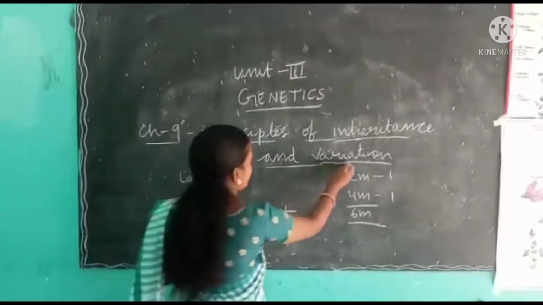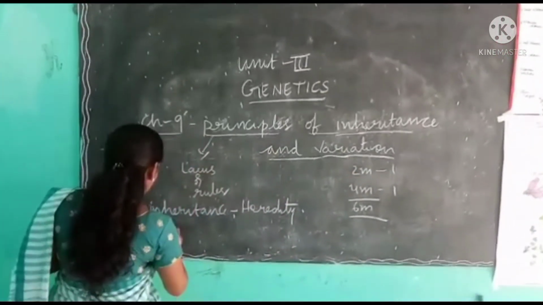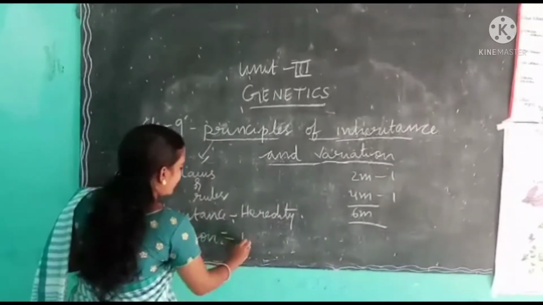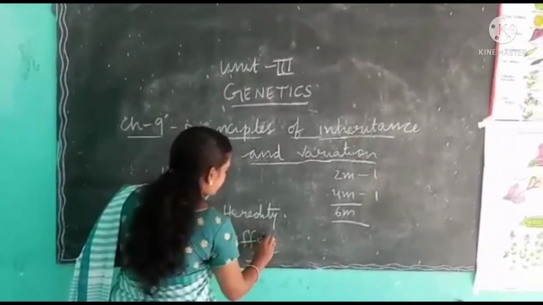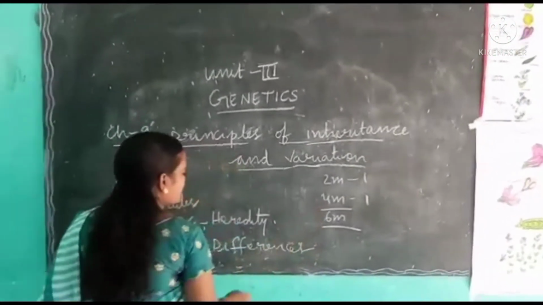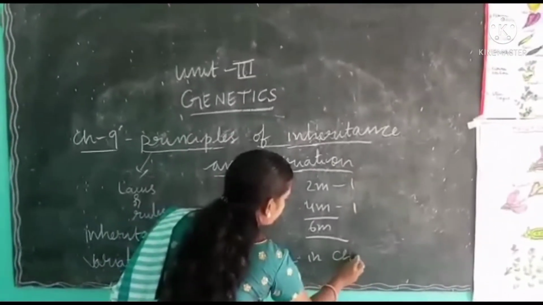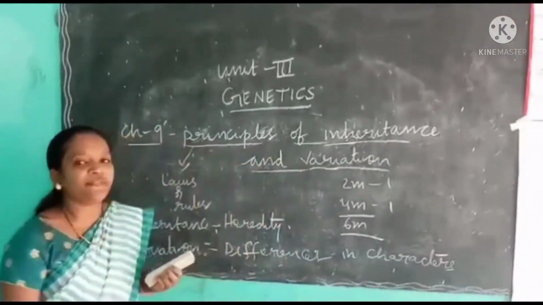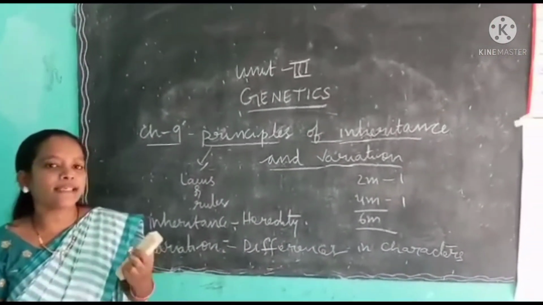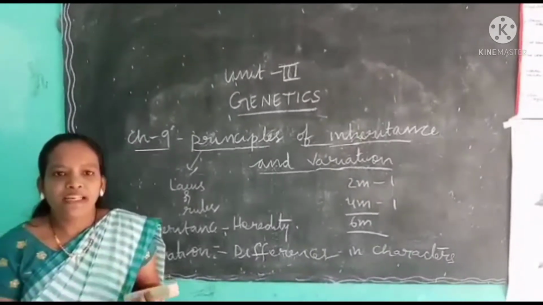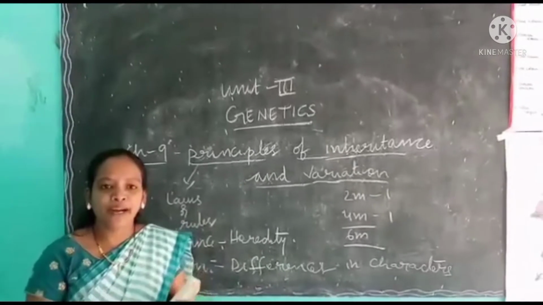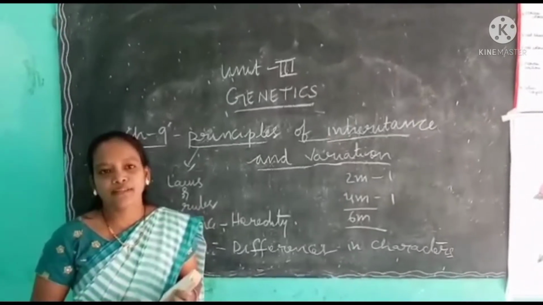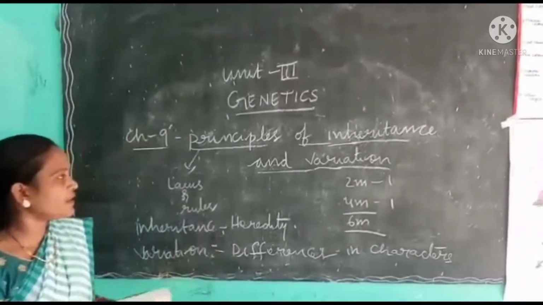Next, variation. What is variation? Variation means differences in characters. Variation means differences in characters within a closely related group. That means among your family members, if you find any differences in your characters, those differences are called variations. Okay, students? Is it clear for you?